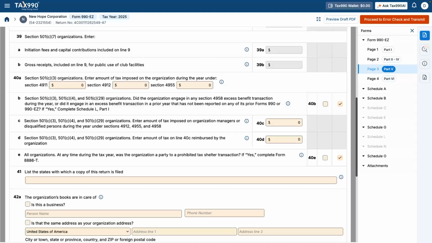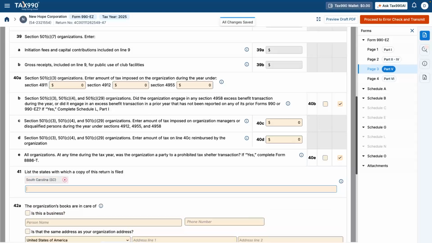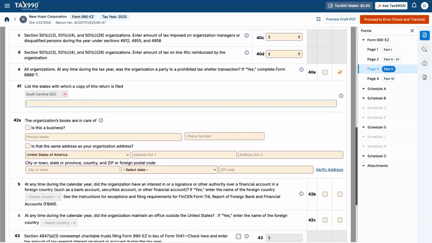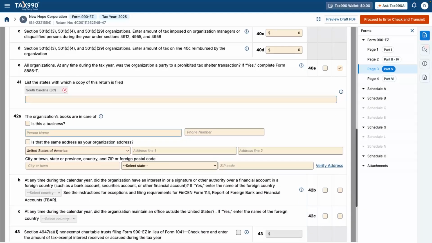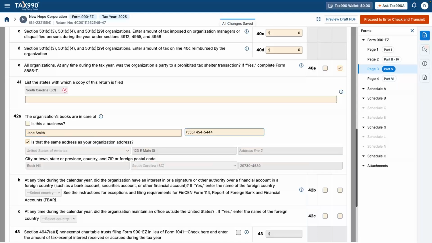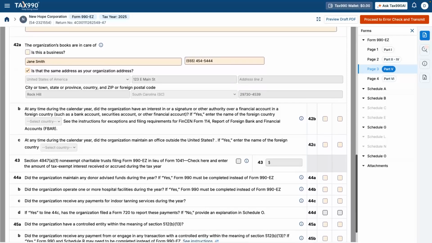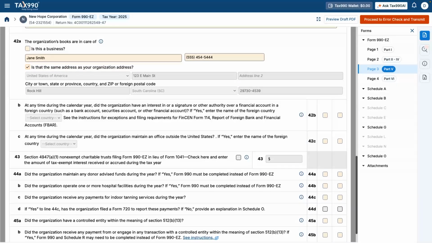Line 41, state filings. Enter the states where the organization files its return. This ensures state-level compliance. Line 42A, books in care of. This identifies the person responsible for maintaining records. Typically, this is an officer or administrator and may match the organization's address. Line 42B, foreign financial accounts. This asks whether the organization has bank accounts outside the United States. If yes, additional reporting may be required. Line 42C, foreign offices. This asks whether the organization operates internationally.